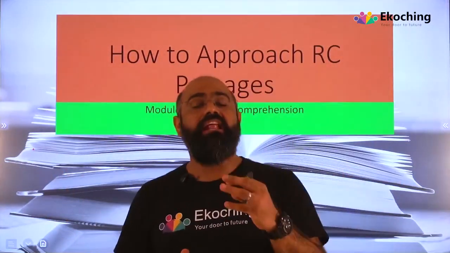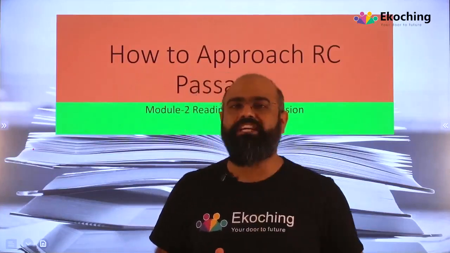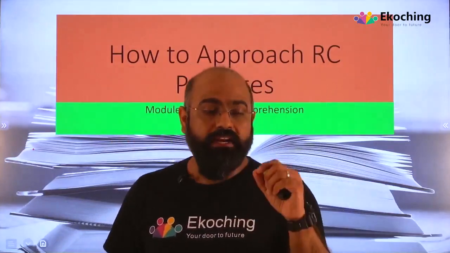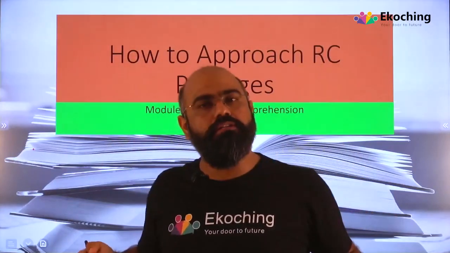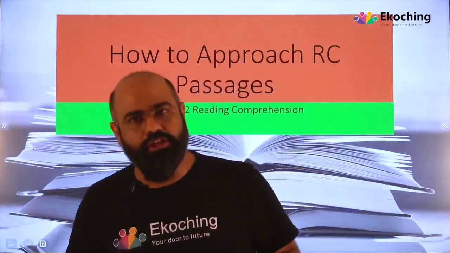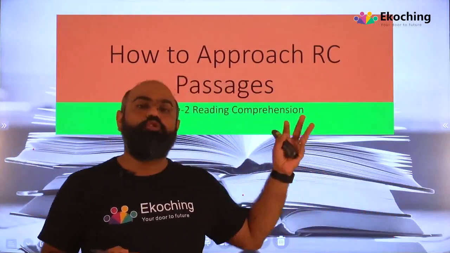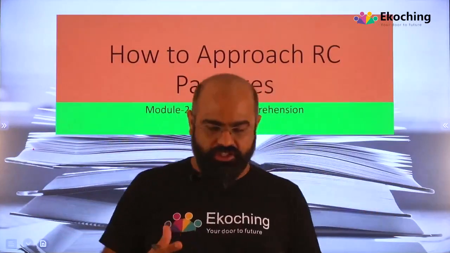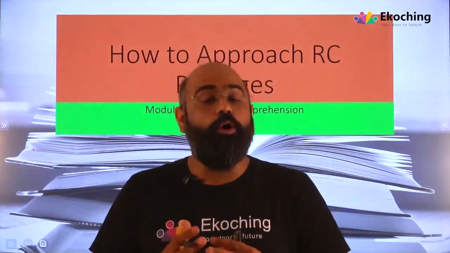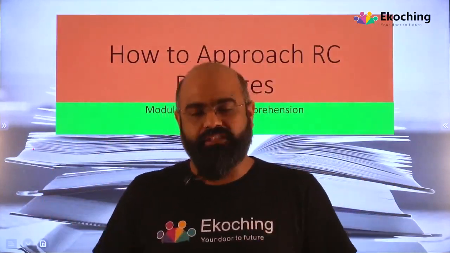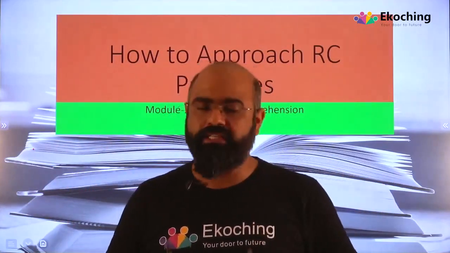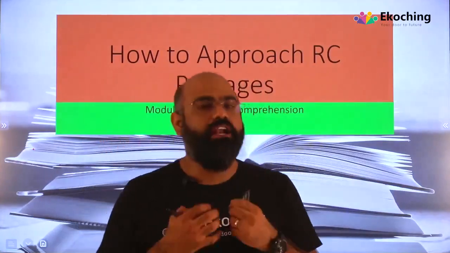passages wherein I had taken the passage from CAT 2017 slot 2, and the idea of taking that passage was that I was talking about those questions: implied idea questions, specific idea questions, further application questions, tone based questions. So what are those questions? There were various questions from the students, and we discussed at length what to do, what not to do. And thanks for letting me know that the explanation is very explanatory and beneficial for you guys. So keep chatting with me, or wherever you are concerned,